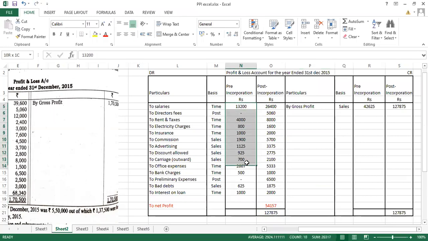Now let's calculate for the pre-incorporation duration. Debit side we have a total of 28,442 rupees and credit side we have 42,625. So credit is higher. So write down the credit balance on both the sides.